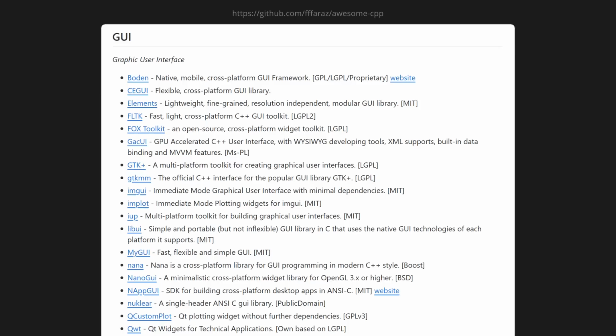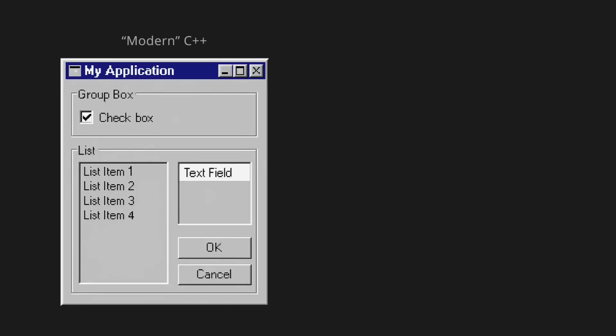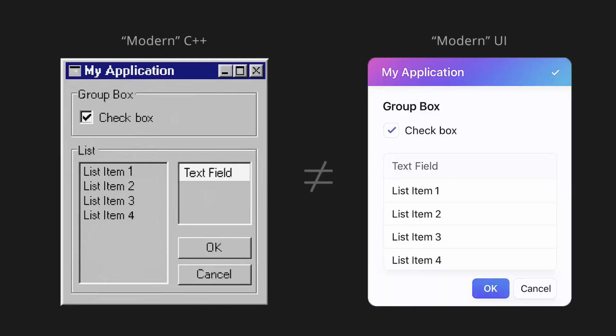There are many others too, but I didn't include them because honestly, I'm never impressed with the applications that are built with them. A common theme I see is that new GUI libraries for C++ advertise themselves as being modern, but this ends up being unintentionally deceptive because what they really mean is that the library is written in modern C++, not that the UI will look modern. In other words, modern C++ does not equal a modern-looking UI.